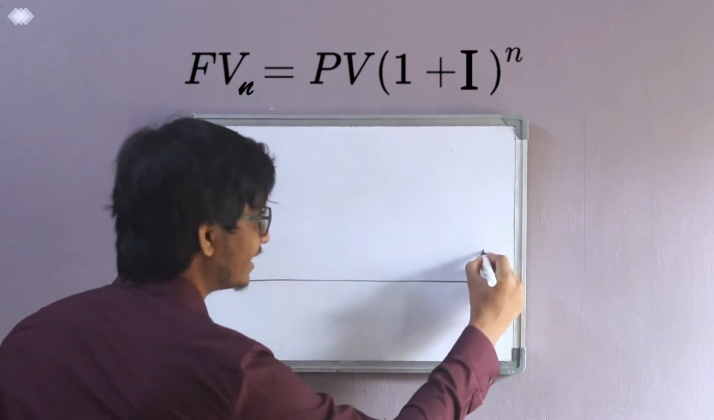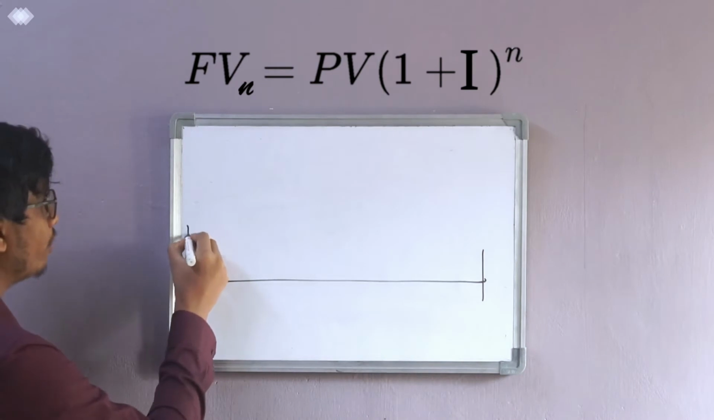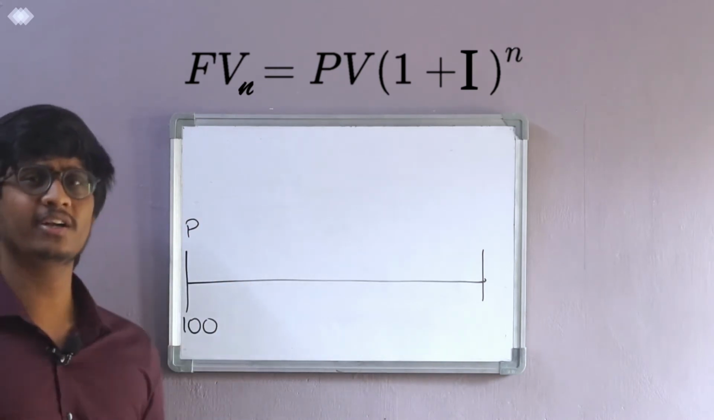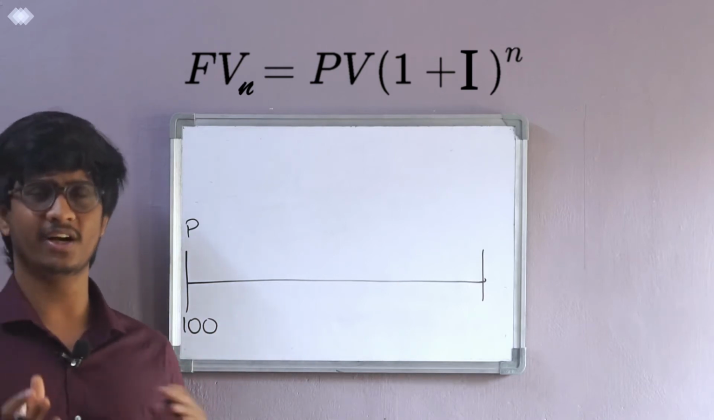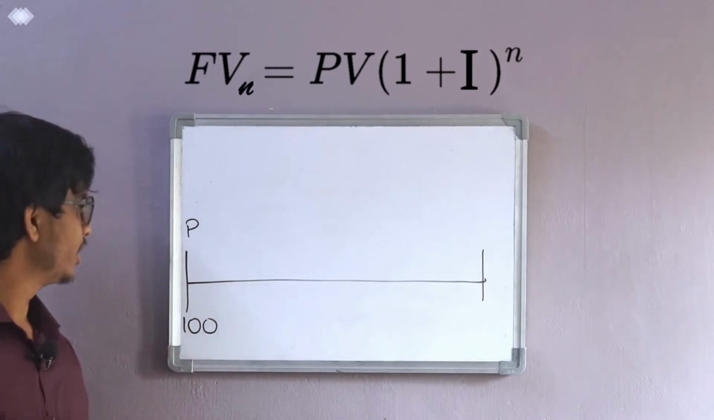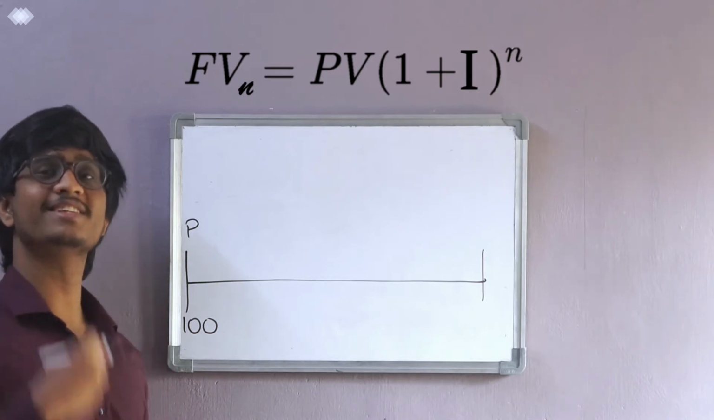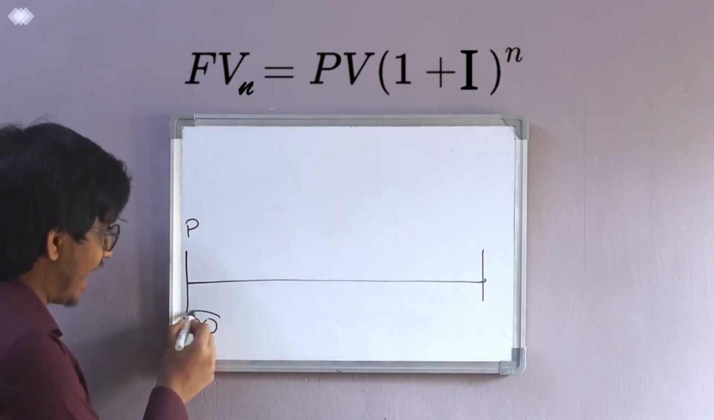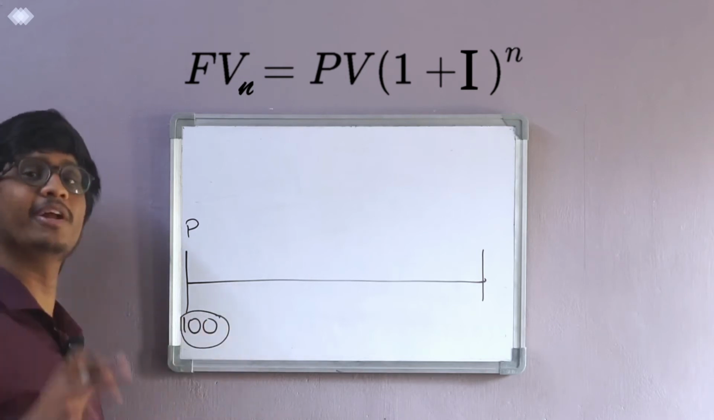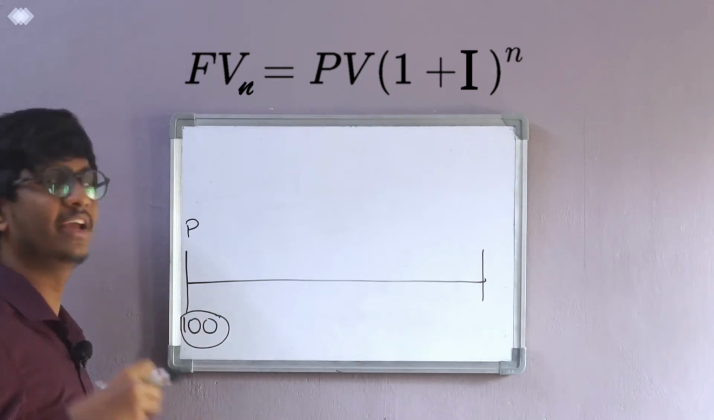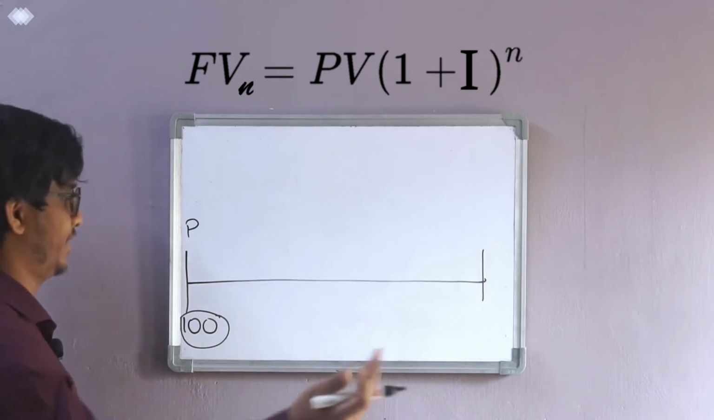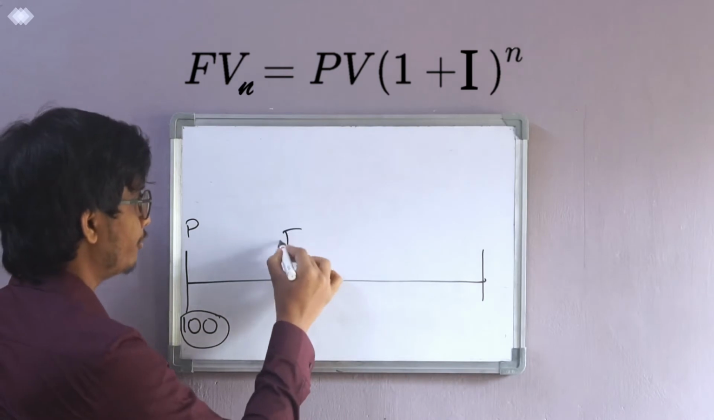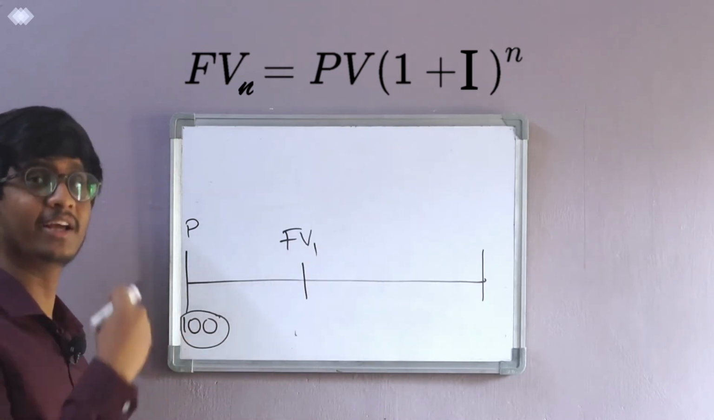So this is the timeline. Now this is the present value, and I have 100 rupees. Assume that you don't want to purchase oranges this year, and I want to purchase oranges in the second year, means after 1 year. So what I'll do is invest this somewhere else. Let's say I gave a loan to my friend for 1 year. So this will be my future value 1, because I am getting it in the future.